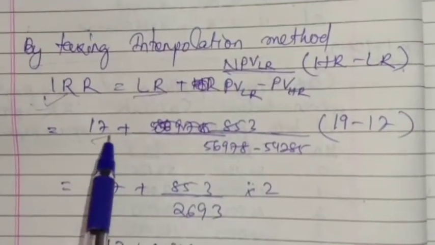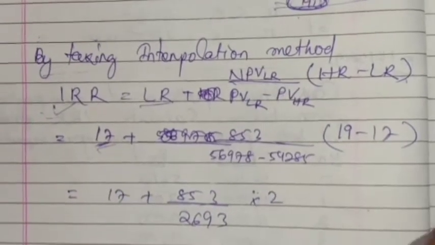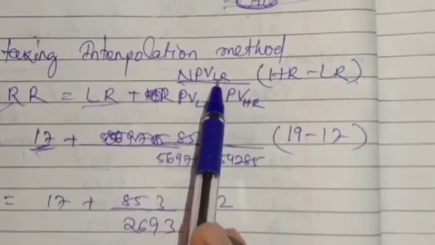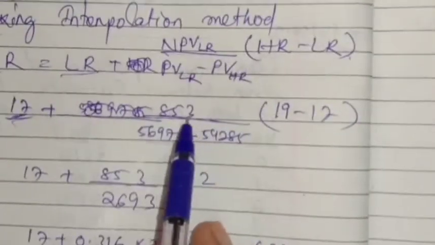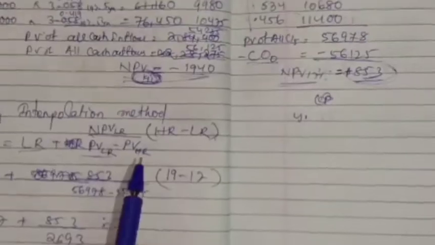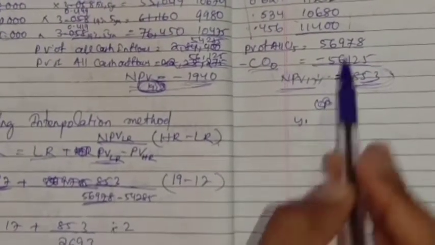So 17 is the lower rate, I have taken 17% here. IRR is 17 plus NPV at lower rate, 853, divided by present value at lower rate. The present value at lower rate means 56,978.